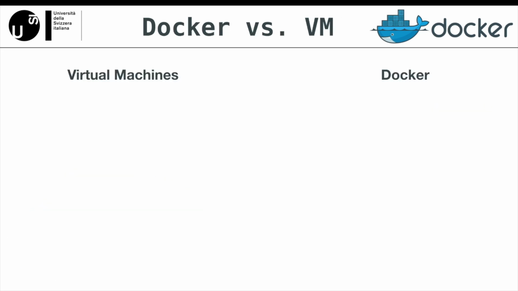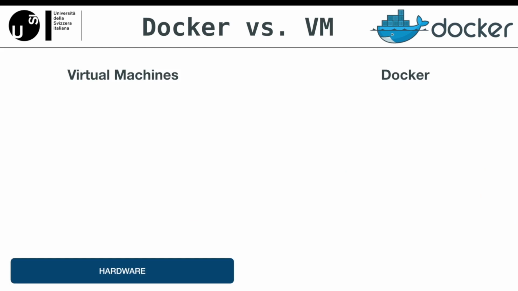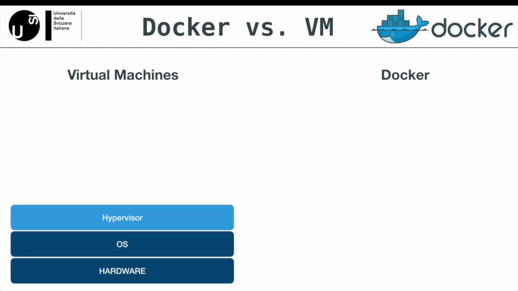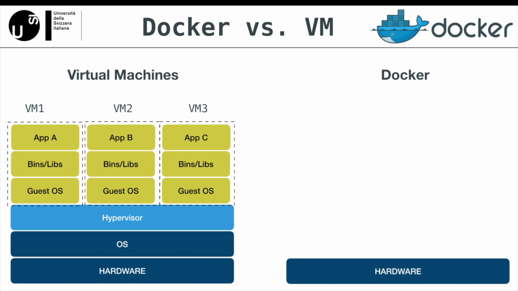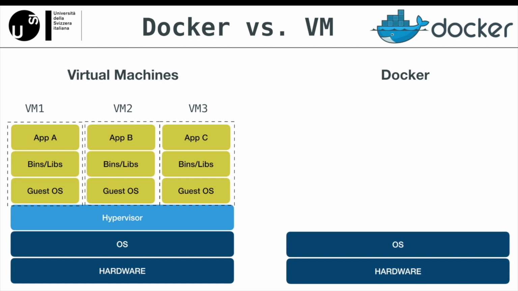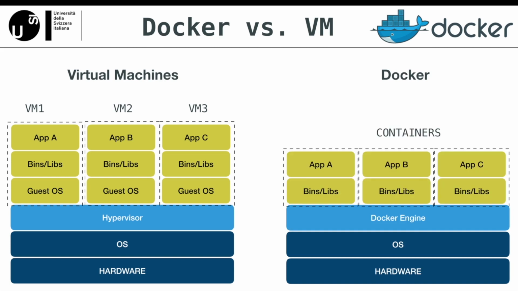One could go with a virtual machine, and this is what we commonly see in its architecture. We have the hardware, hypervisor, guest operating systems and particular applications. Whereas in Docker, we have the hardware and host OS obviously, but now instead of a hypervisor and guest OSs, we have what is called the Docker engine. And on top of that, we have the Docker containers, which kinda do the same thing as the virtual machines.